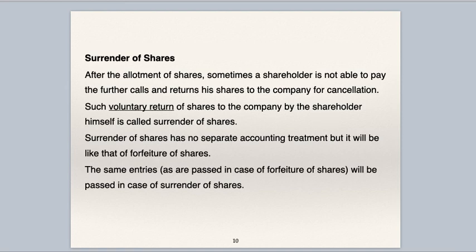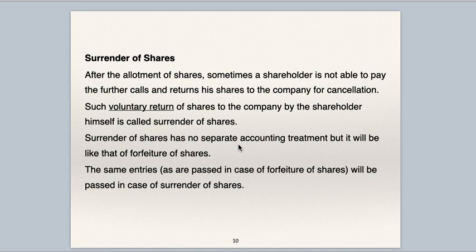Now we'll see what is the meaning of surrender of shares. Sometimes a shareholder is not able to pay call money because of financial difficulties. Then he requests the company to cancel his shares. He returns his shares to the company, which is known as surrender of shares. After the allotment of shares, sometimes a shareholder is not able to pay further calls and returns his shares to the company for cancellation. Such voluntary return of shares to the company by the shareholder himself is called surrender of shares.